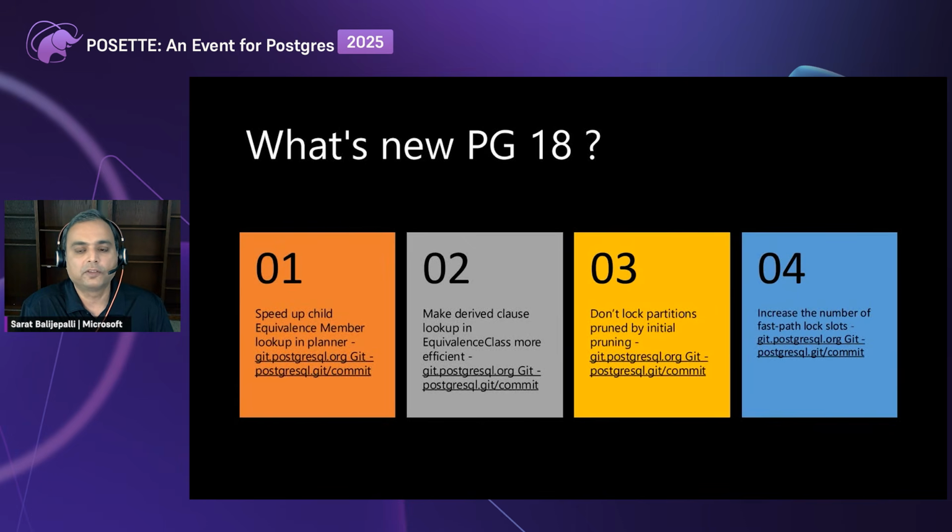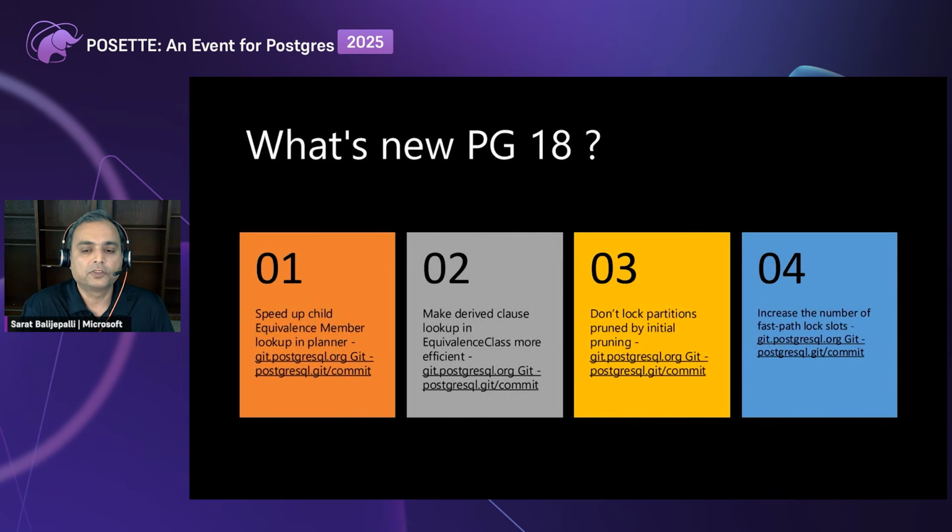The fourth one is that we briefly talked about fast path locks, where every backend has 16 slots allocated. Going forward from PG18 onwards, max_locks_per_transaction, that's a parameter, controls how many fast path lock slots can be added at the server level. So that's one good addition. That would reduce the contention on the lock manager LWLocks.